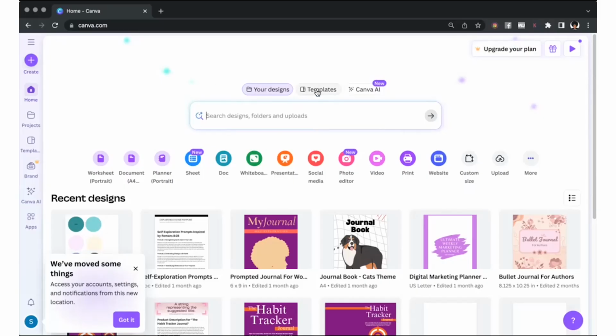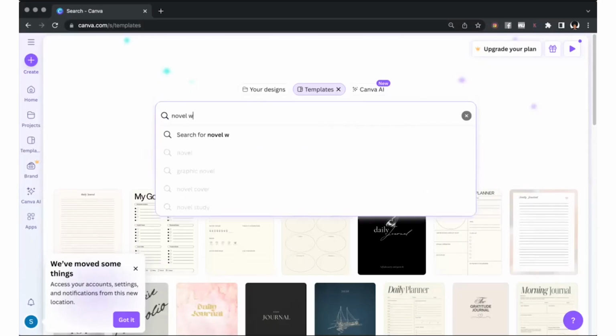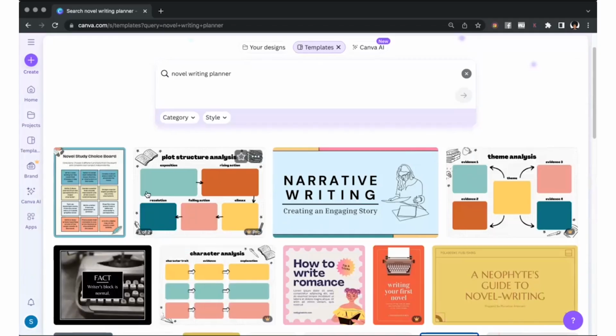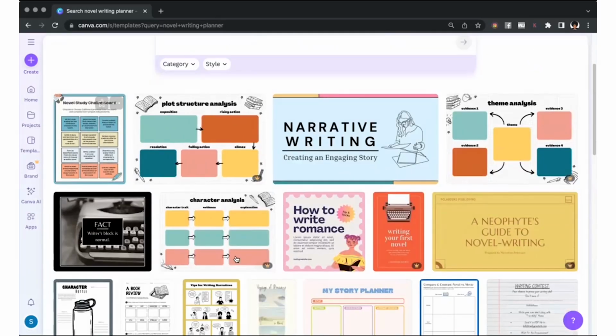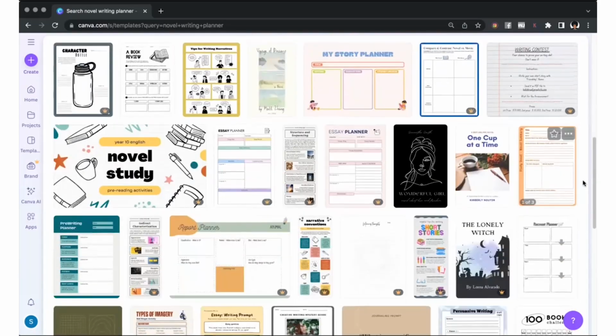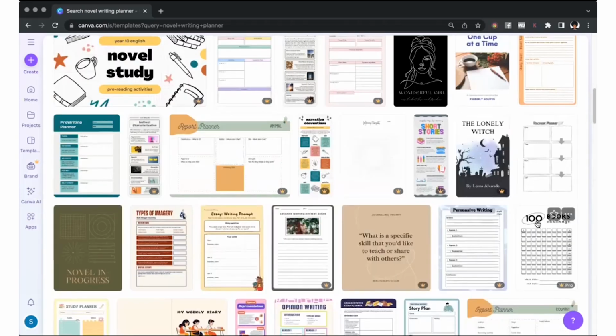So when you go to canva.com, click on templates, and then just search what you're looking for, right? So I'm going to search novel writing planner and take a look at what they've got. Ooh, look at this cute guy. This is very cute. That's actually kind of perfect for me. Let's just see what else they have very quickly. Oh, this one's very nice. And this one's 3 pages. That's very nice. I think I'm going to go with this one because I love it so much.